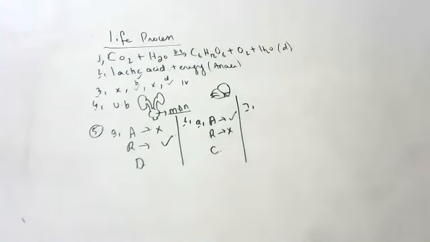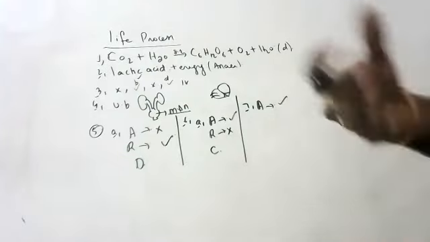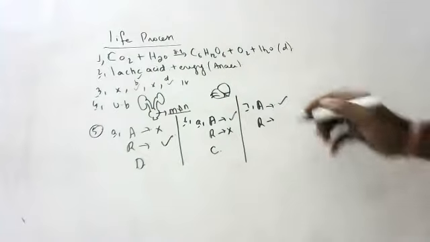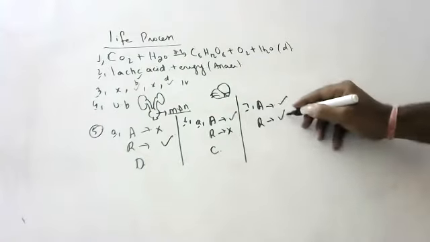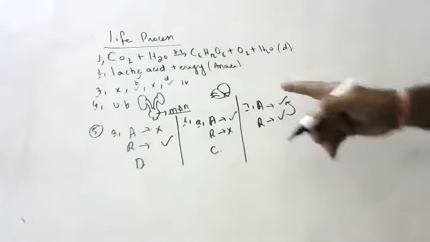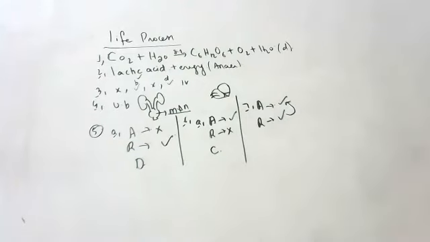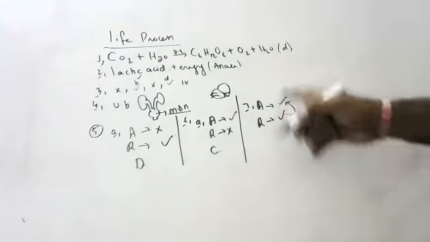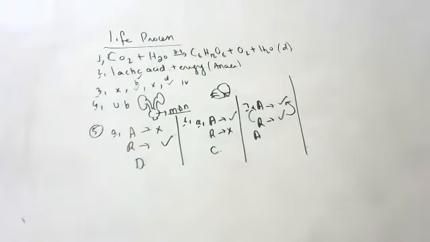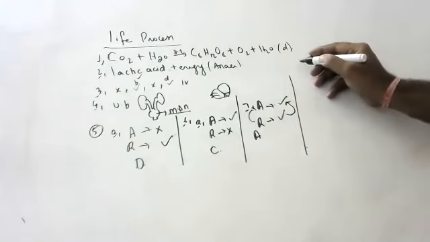Seventh question, assertion, children. Energy is required to carry out different life processes. True. Without energy, we can't do any metabolic activities. Reasoning: energy is obtained in the form of ATP in mitochondria. True. So this energy only we use for doing work, children. Both are true and the reasoning is the correct explanation of the assertion. So A is the option.